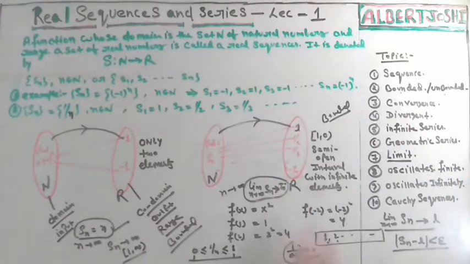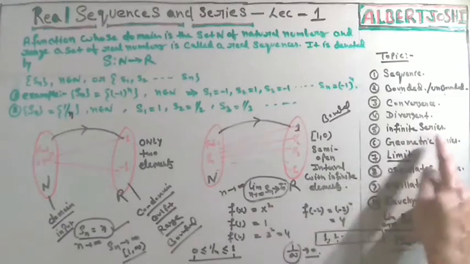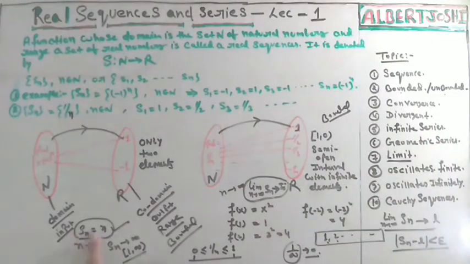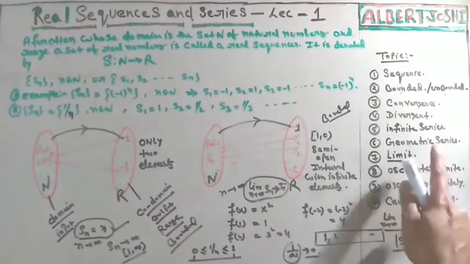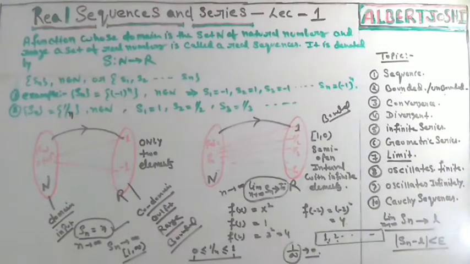Okay, now what about the infinite series? Infinite series means there are an infinite number of values. Okay, that is the infinite series. So now we will discuss the geometric series. I will explain something, then after that I will discuss what geometric actually is. That is very important for you.